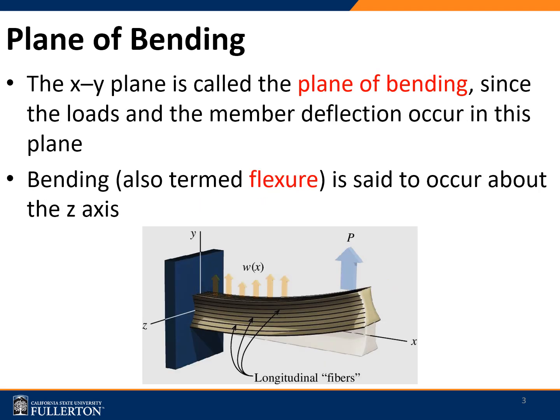Let's try to understand the plane here, because the plane of bending is important. If you could see the XYZ axes over here, the XY plane is the plane on which the beam bends, and the load is applied in the Y direction. The bending or the flexure happens around, or about, the Z axis. It's basically a rotation about the Z axis.